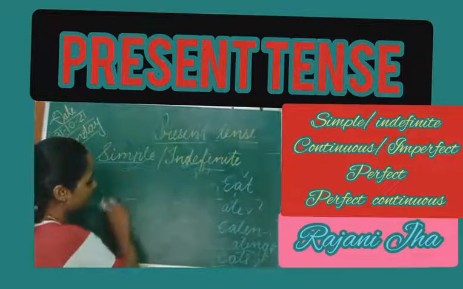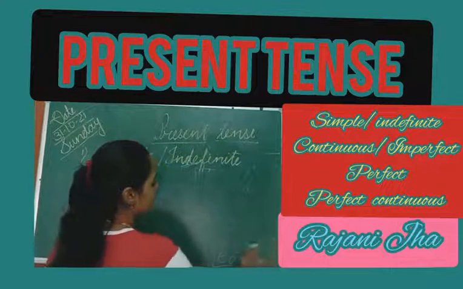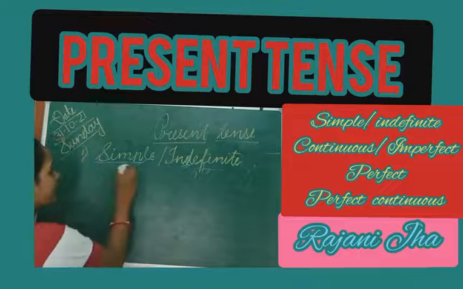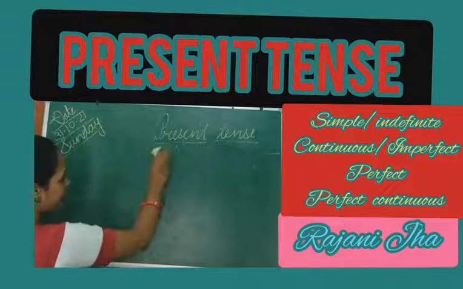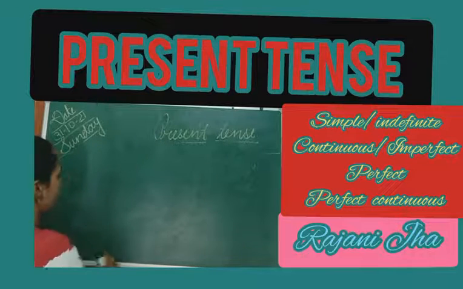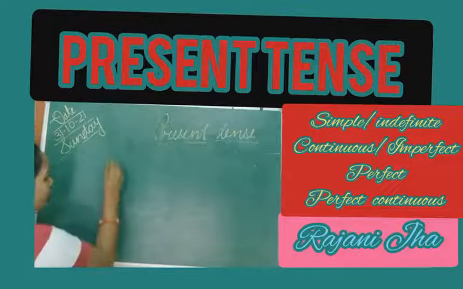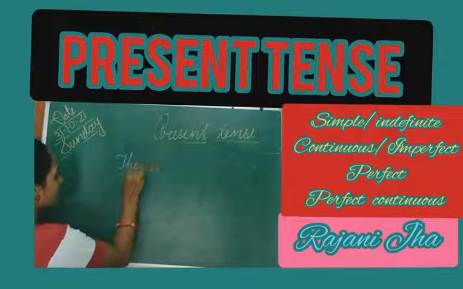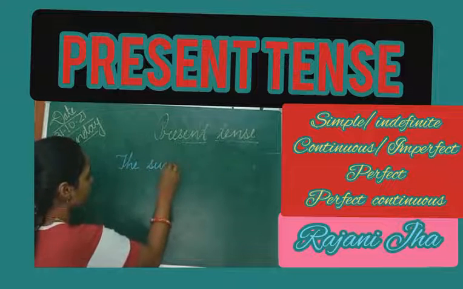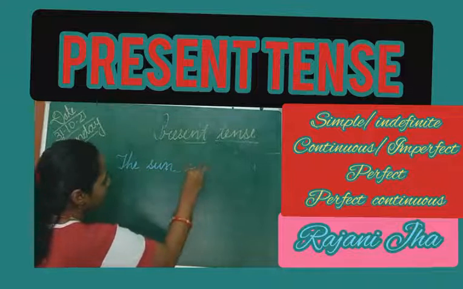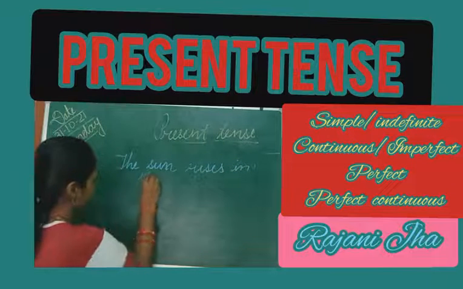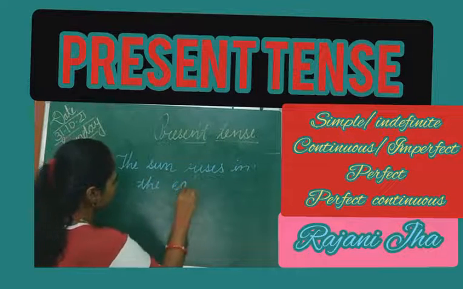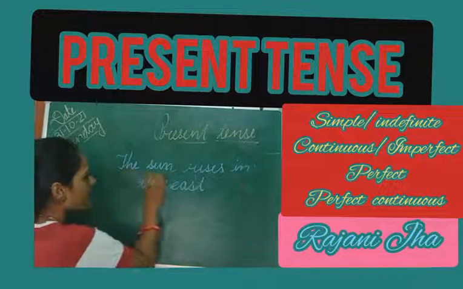So we'll move to the next, that is, let us know with an example. One example we must write. As I said, the best example was: the sun rises in the east. So this is the best example.